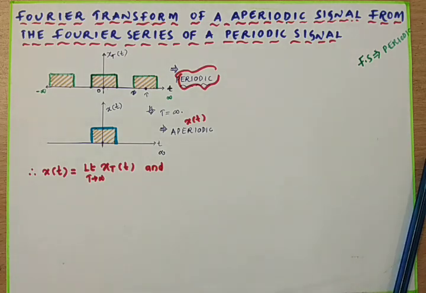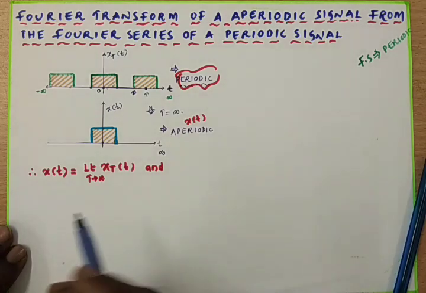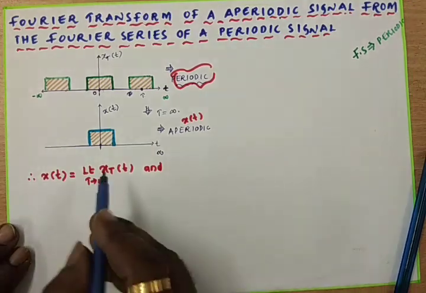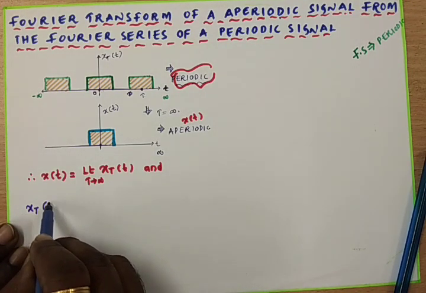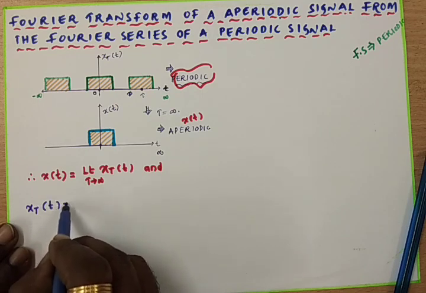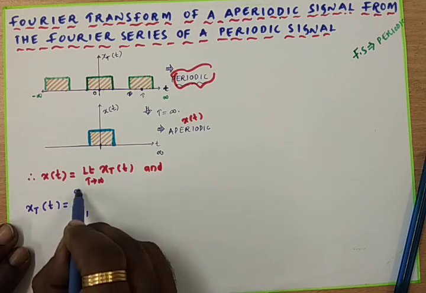From the second unit we know the Fourier series, that is f(t) or x(t). Now we are going with x_T(t), which is a periodic signal, so from the Fourier series I can write x_T(t) equals, we know, the sum from n equals 1 to infinity.